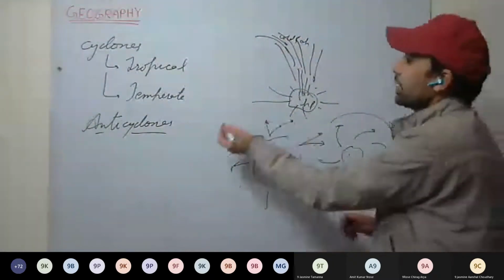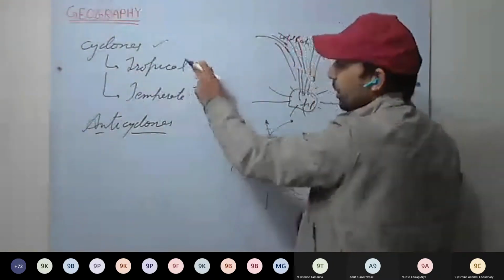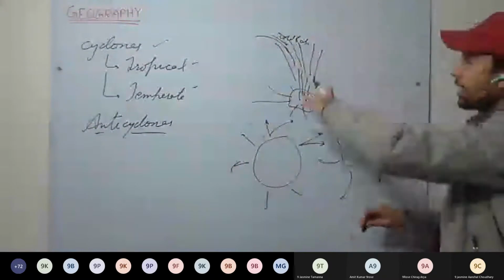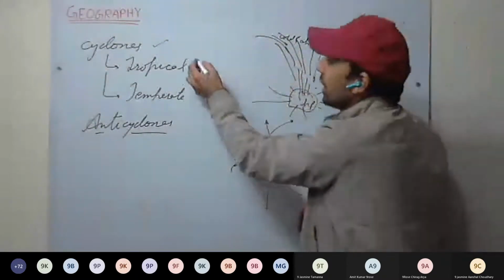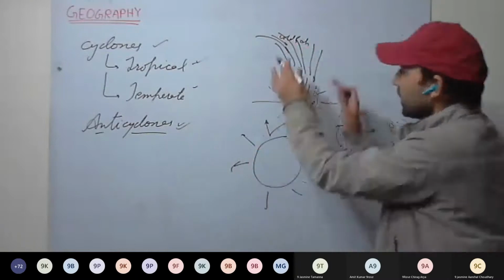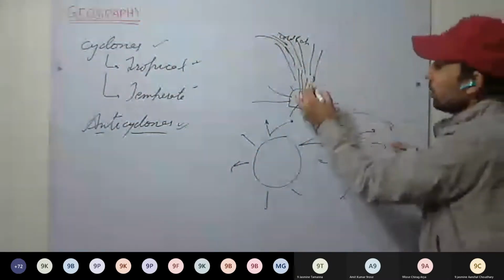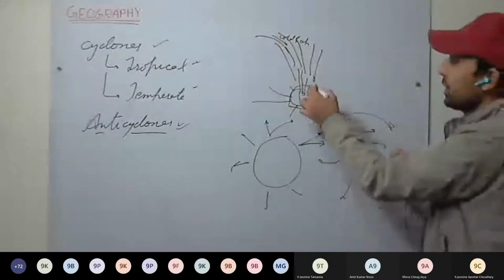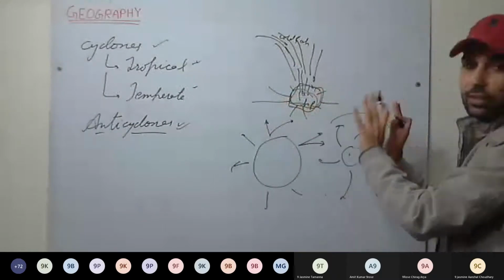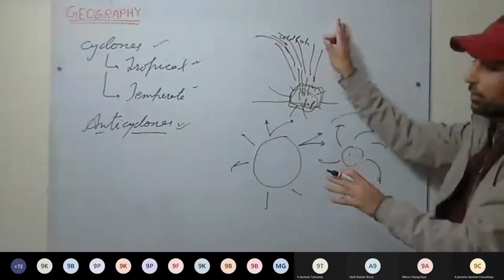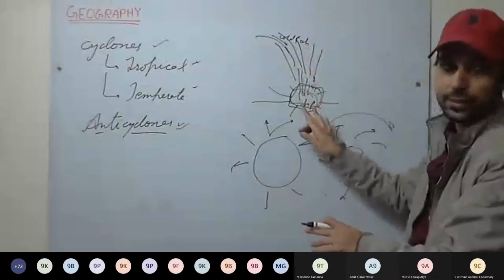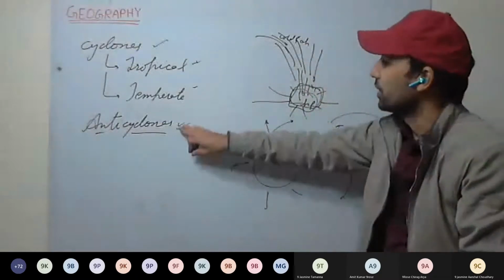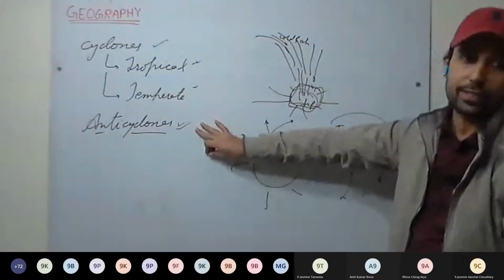So see here, cyclones are mainly accompanied with thunder, lightning, rainfall, snowfall. In anticyclones, descending air is there, so very calm climate, no rainfall, sky is clear. These are the differences between cyclones and anticyclones.